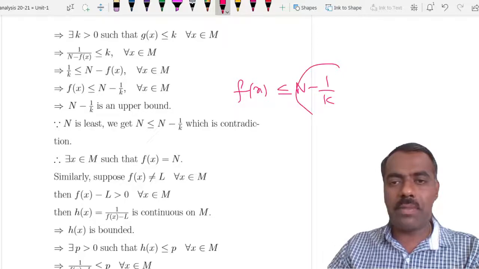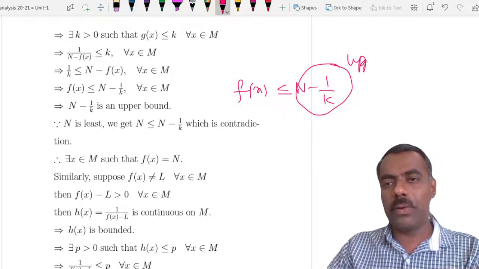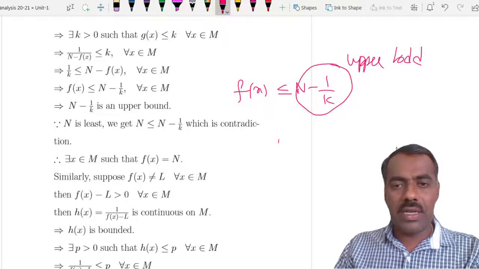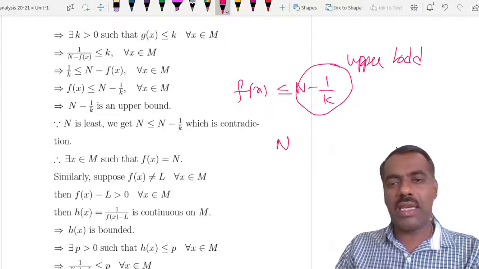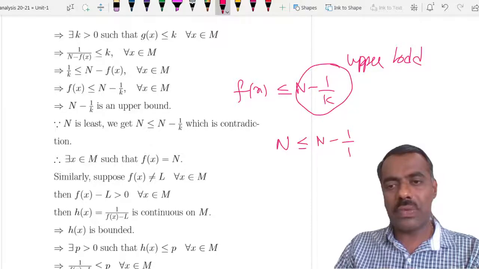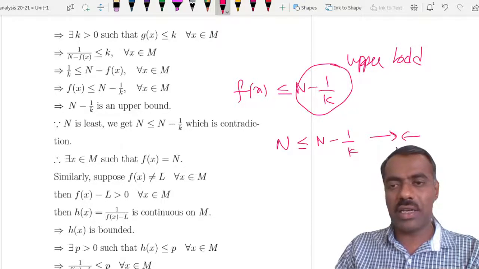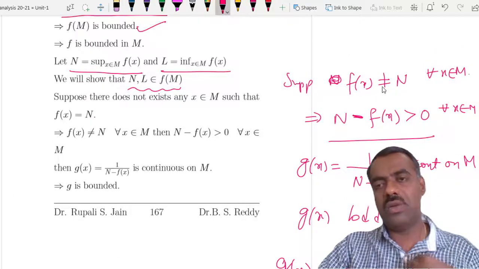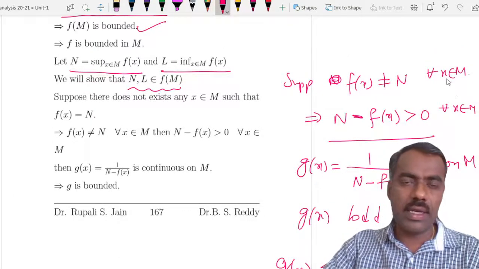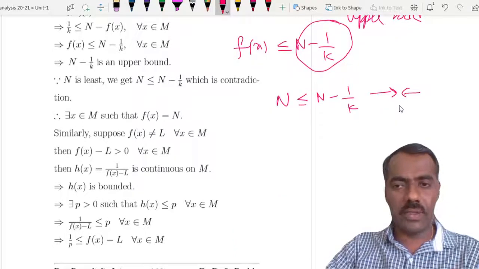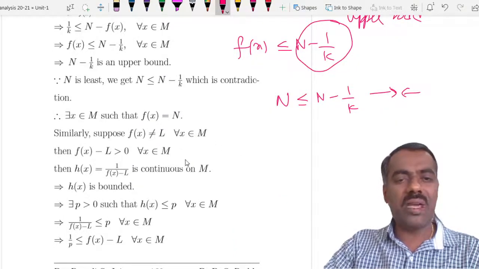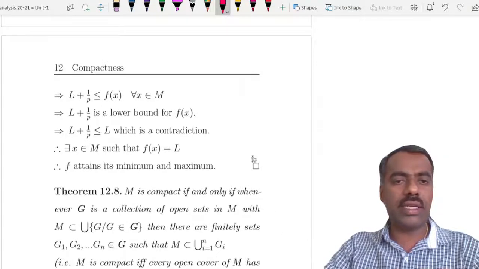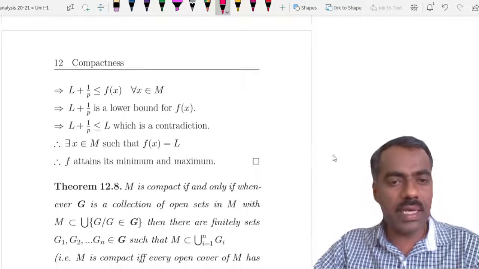That shows that N minus 1 by k is an upper bound. But N is the least upper bound, so we get that N is less than or equal to N minus 1 by k, which is a strict contradiction. Our contradiction arises because we assumed that f of x is not equal to N for every x. So there is some x such that f of x is equal to N. The same way, I'll skip it, you can show that it also attains its minimum.